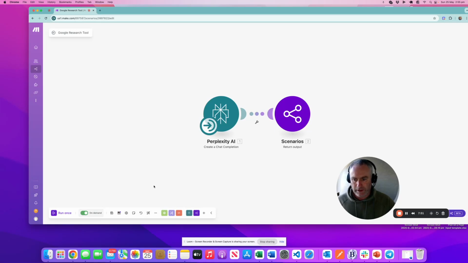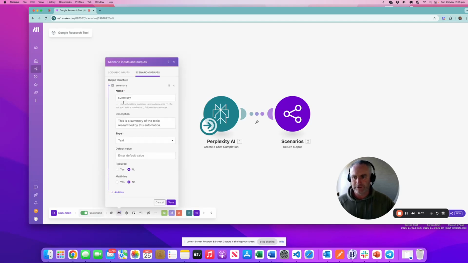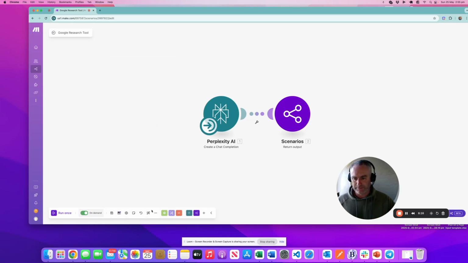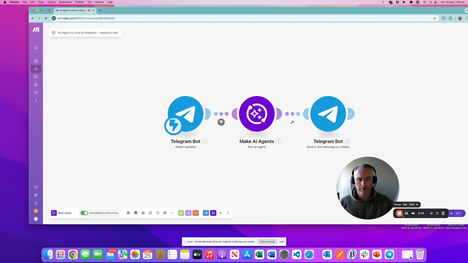Save. And also, this module here is a scenario return output. We'll see in the scenario outputs we have one called summary, which has a description that I've created: this is a summary of the topic researched by this automation. It tells the agent what we're doing here and gives that large language model a bit of information about what it's doing. So we'll save this and we will return to our main.